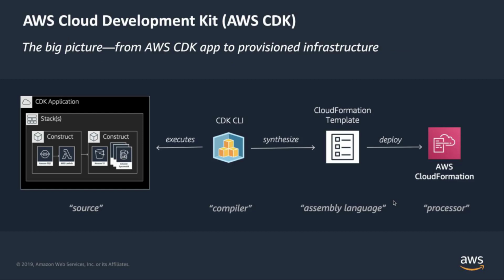You write your code in one of the supported programming languages. CDK applications are structured as a tree of constructs. The root of the tree is the app, and then within that app, you basically compose constructs together that formulate your application. It formulates stacks and resources and arbitrary abstractions. Then you use the CDK CLI, which is a command line tool that we ship with the CDK, to synthesize a CloudFormation template from your application.